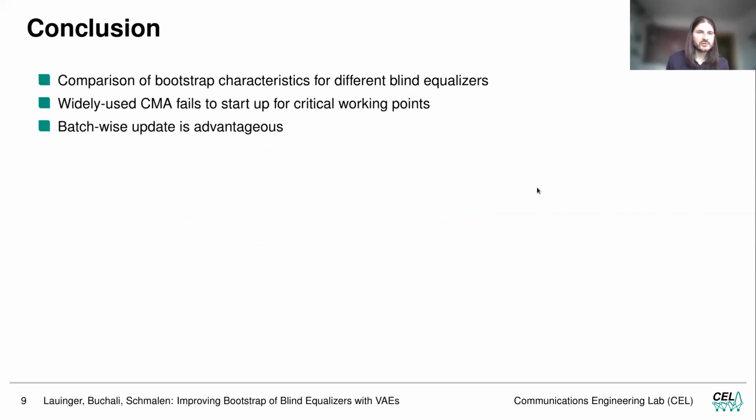So this brings me to the conclusion of this talk. In this talk, we compared the bootstrap characteristics of different blind equalizers. And especially we showed that the widely used CMA fails to start up for critical working points, and that, generally speaking, a batch-wise update seems to be advantageous also for the CMA.